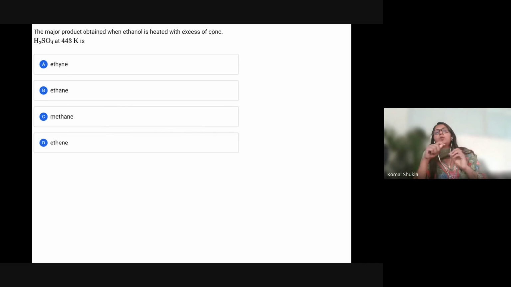Suppose we increase the temperature to 30 degrees centigrade. Now the product will change, and elimination takes place. So this is very important. You need to understand that temperature is very important whenever ethanol reacts with sulfuric acid. So please tell me what is the answer for this particular question.